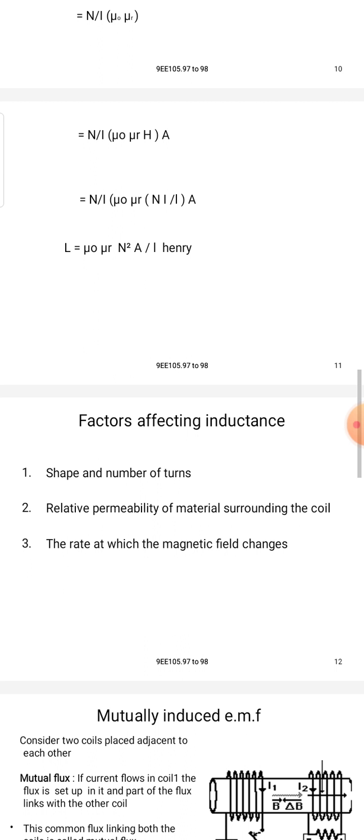So that is equal to N by I in bracket mu 0 mu r N I by L in bracket close into A. That is, the self-inductance L is equal to mu 0 mu r N square A by I. The unit is Henry. So that is the formula for self-inductance: L is equal to mu N square A by I.